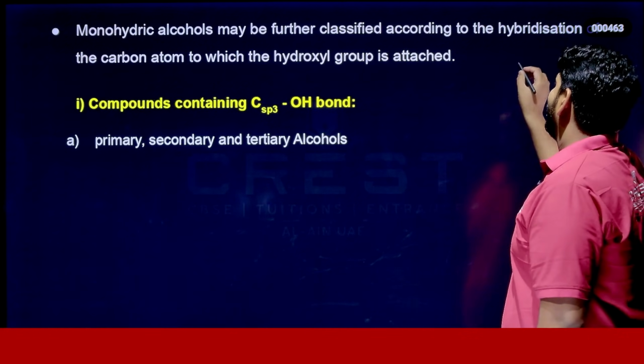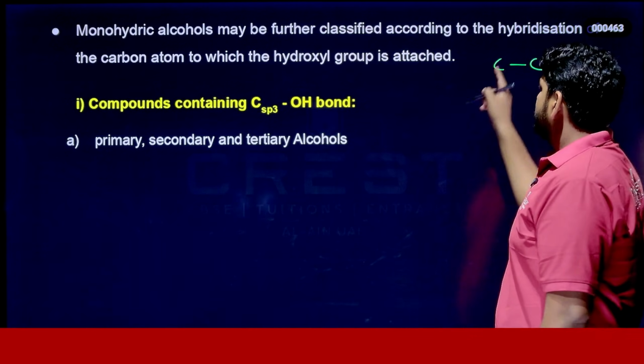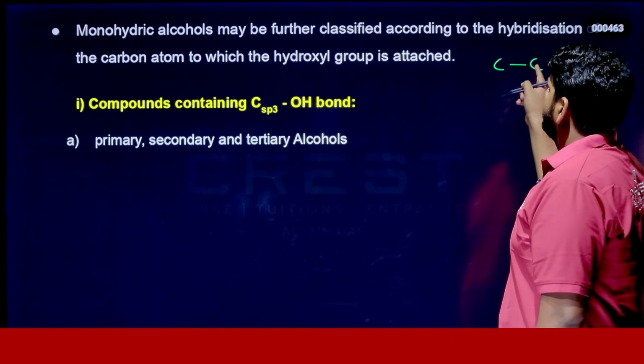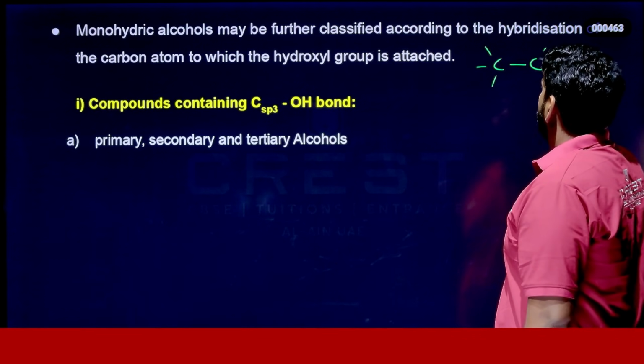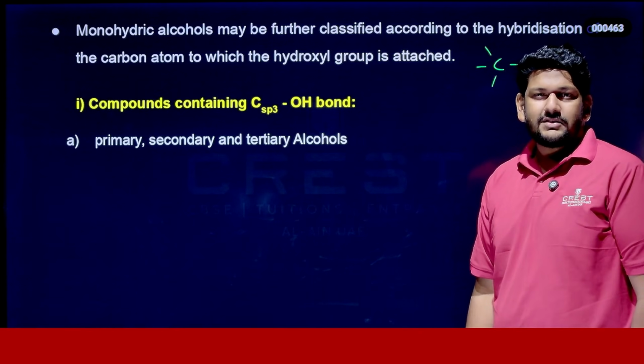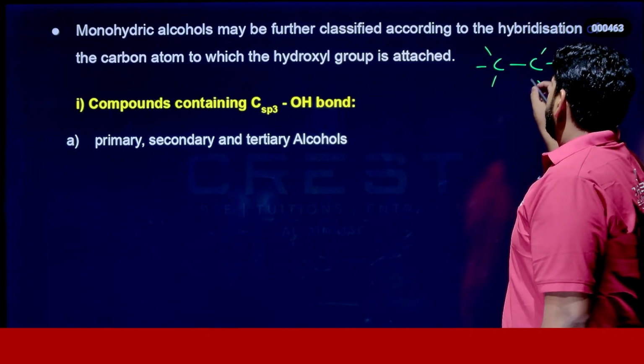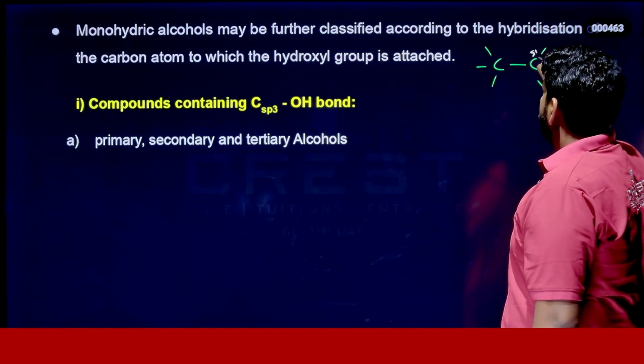Just look at here. Imagine you have two carbons. Every bond in between these carbons, or every bond in the carbon, is a sigma bond. What is the meaning of sigma bond? That is a single bond, right? So if every bond is a single bond, then the hybridization of this carbon will be sp3.